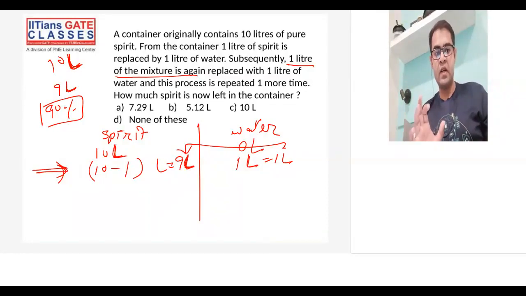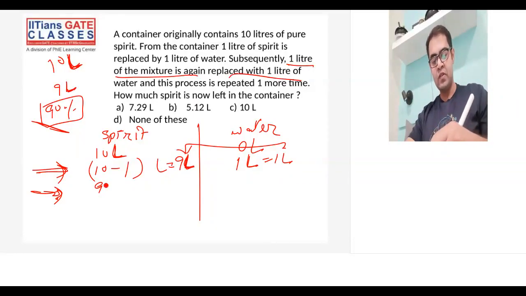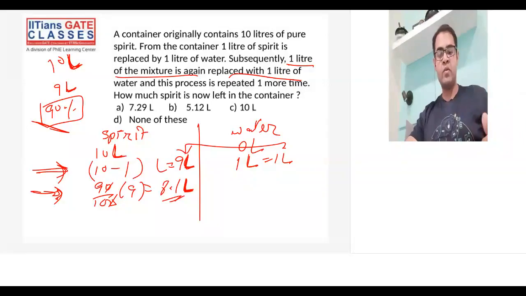90% of the remaining content will be left every time, because they are saying every time replace 1 liter. Or some people say 9 by 10 parts are left, or you can say 90% is left. Both mean the same. So the quantity which is left is always 90%. How much spirit will be left after the second transaction? That would be 90 by 100 of 9 liters of the remaining quantity. This becomes 81 by 10, that is 8.1 liters.